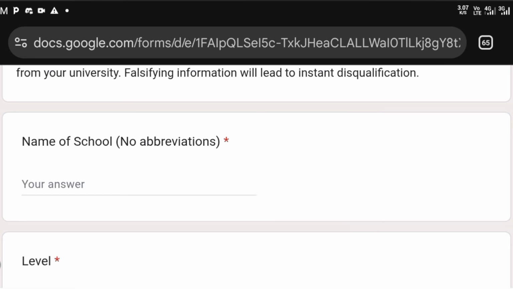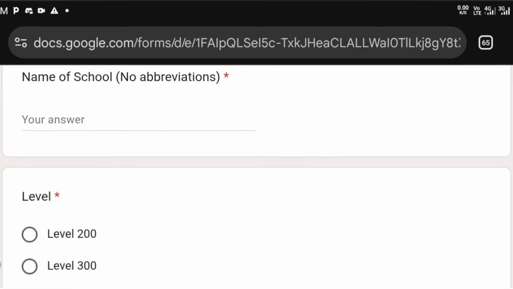Rather, you write what's that school called? Kwame Nkrumah University of Science and Technology. Sometimes I do go blank on these abbreviations. Anyways, if you're attending University of Ghana, you just put in University of Ghana instead of UG or something. No, just make sure that you put in the full name of the school.